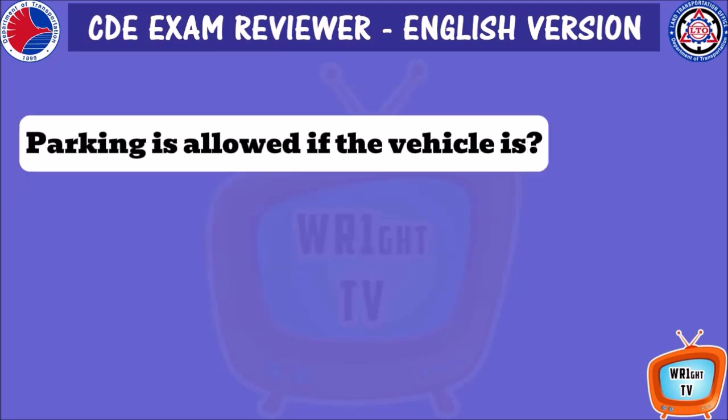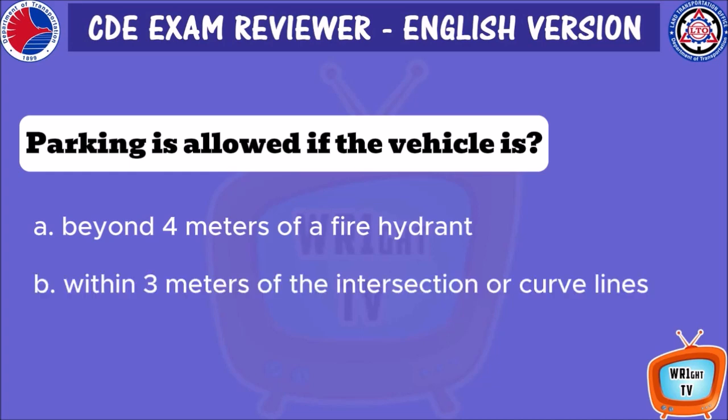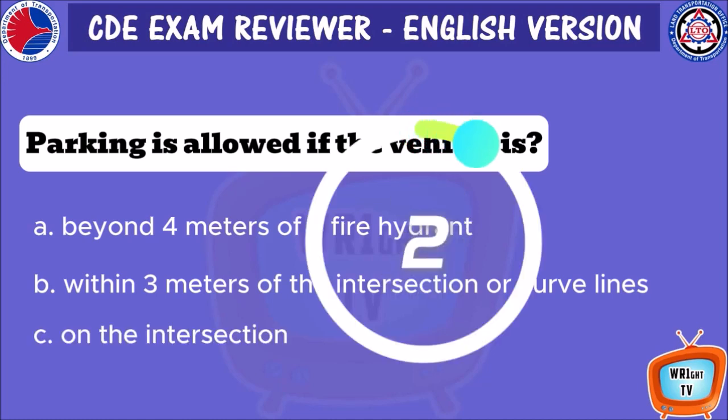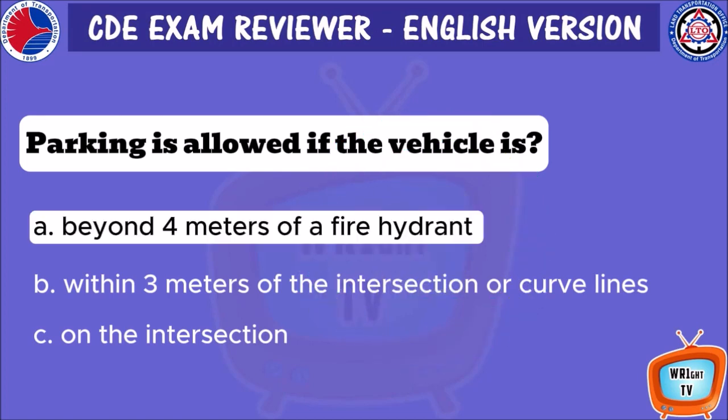Parking is allowed if the vehicle is A. Beyond 4 meters of a fire hydrant. B. Within 3 meters of the intersection or curve lines. C. On the intersection. A. Beyond 4 meters of a fire hydrant.